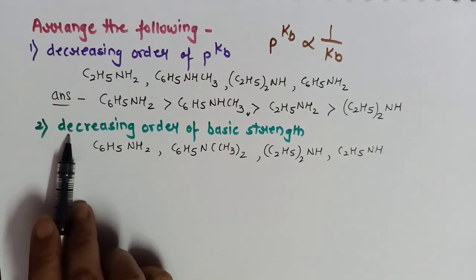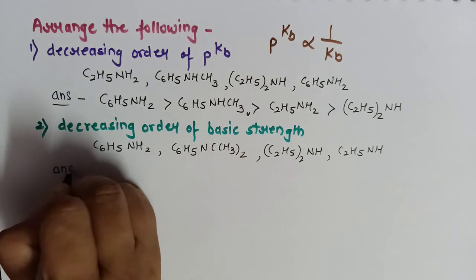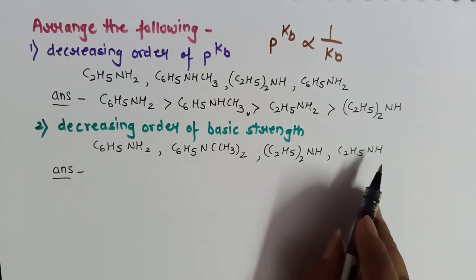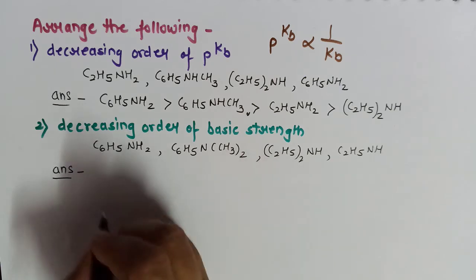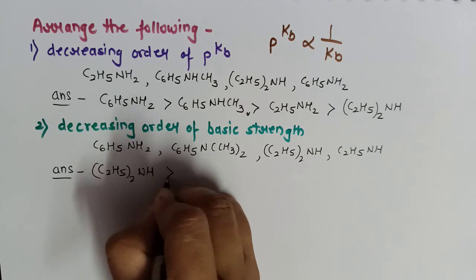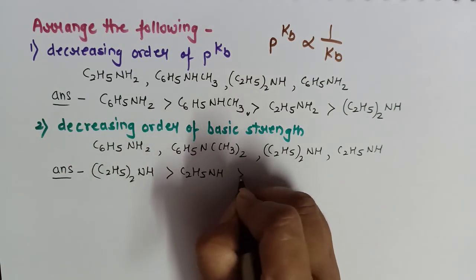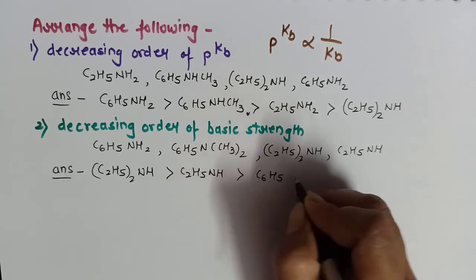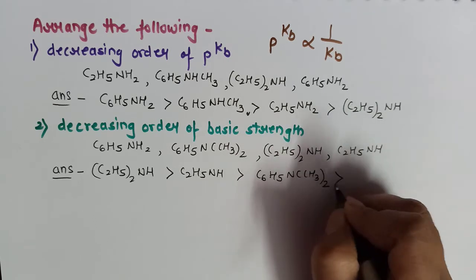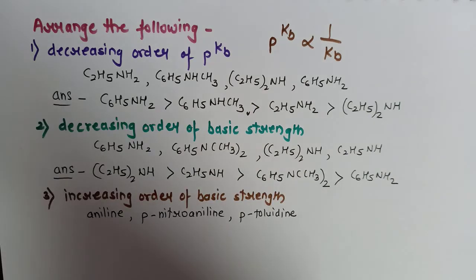In the second question, it is to arrange in the decreasing order of basic strength. So among the given ones, obviously alkylamines are more basic. In alkylamines, secondary amines, so (C2H5)2NH will be more basic than ethanamine. It will be more basic than C6H5N(CH3)2, and obviously aniline will be the least basic one.